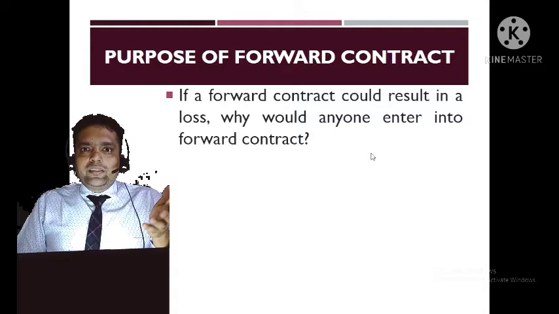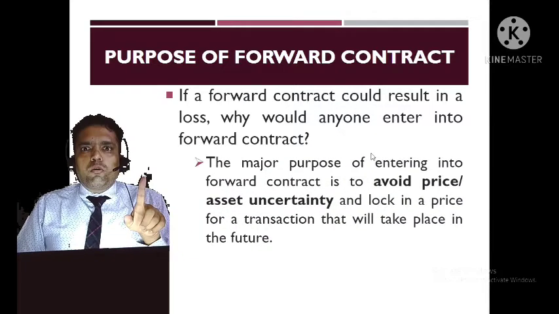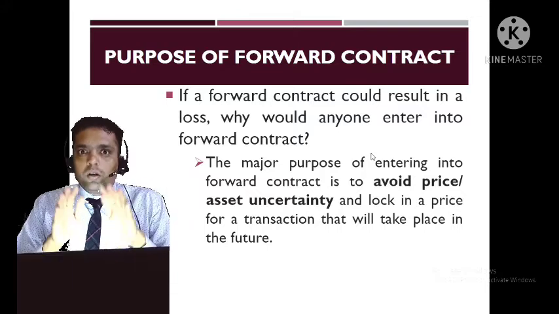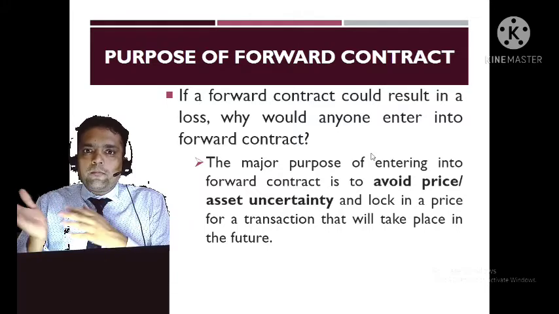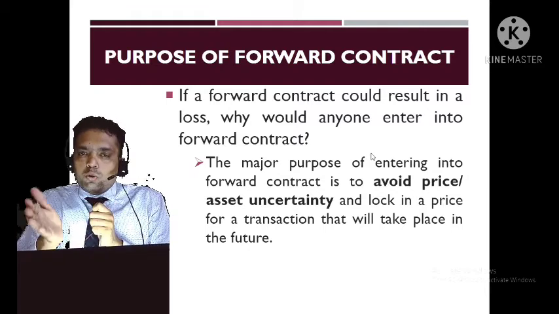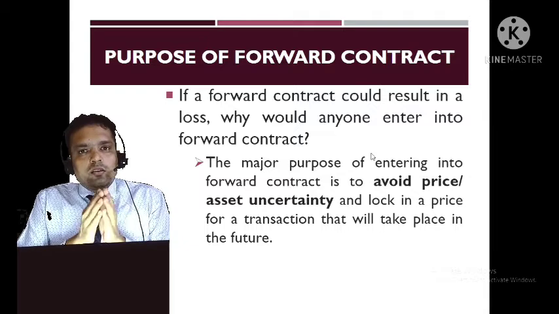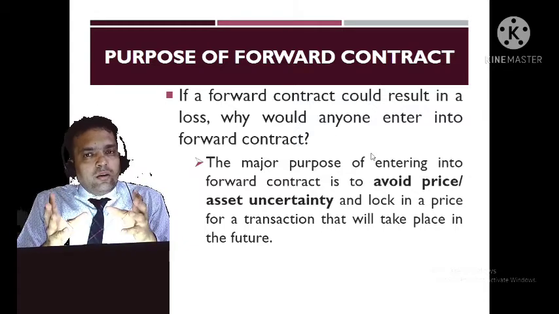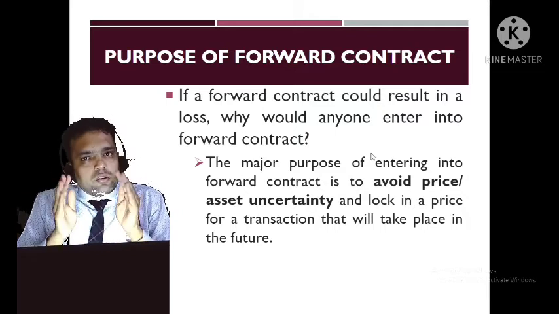So why is somebody entering into a forward contract even if there is a loss? The major purpose of a forward contract is not to gain or lose, it is just to hedge. Dhaniram enters because Dhaniram wants to shift to another city and he wants to sell his asset. Maniram also wants to purchase because after 1 year he wants to get settled, and that is why there is no purpose of making gain or loss. Somebody is entering into a forward contract only to hedge, only to reduce risk.